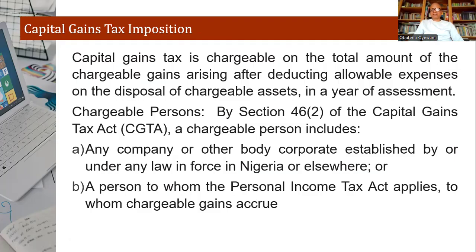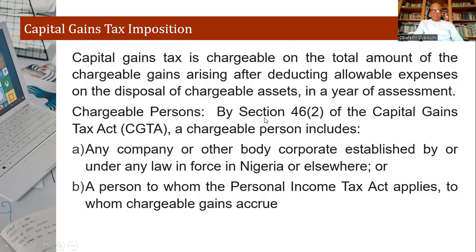So it's a tax on the amount of the gains that you realize after deducting allowable expenses relating to the sale, the disposal, not just any other allowable expenses. There could be some expenses that are allowable when it comes to computation of company income tax. They may not be allowable when it comes to this particular one. So you have to take note of this particular definition.